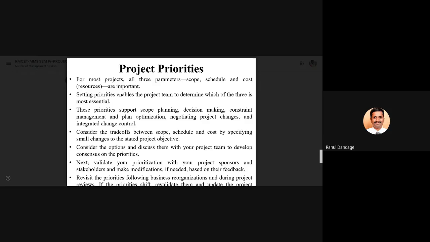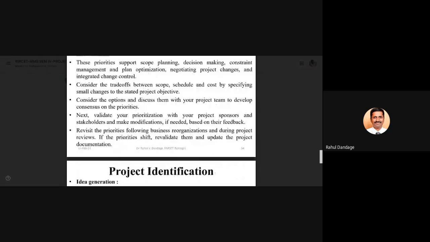That trade-off on the project objectives, we need to consider the options and discuss them with the project team to develop consensus on the priorities, validate the priorities with the project sponsor and stakeholders, and make modifications if needed based on their feedback. So once you decide upon the priorities, they should be consulted with the sponsors and stakeholders of your project, and then if any modifications are required based on their feedback, we can make them in the priorities. Revisit the priorities following business reorganizations and during project reviews.